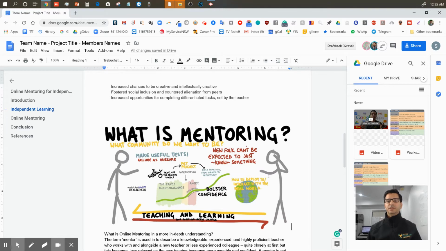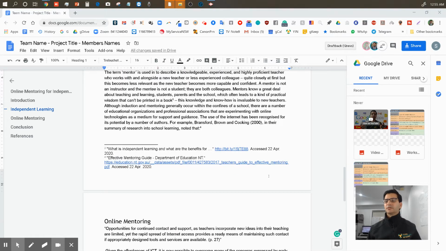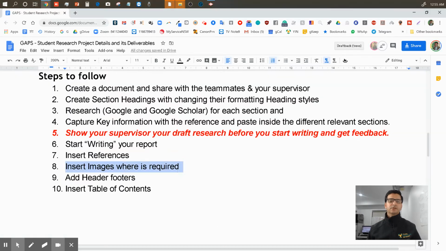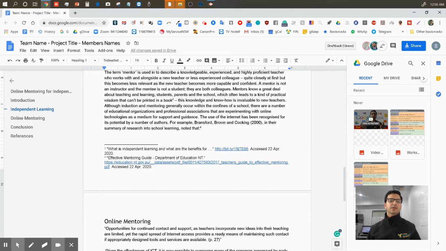Okay, I got that image sorted. What else? I'm just fulfilling the requirement to reduce the length of this tutorial. I'm going to put a header and footers. How do we add a header and footer? I'm going back to my report. Simple. Why do we put a header and a footer?